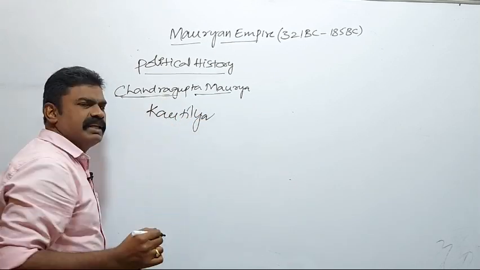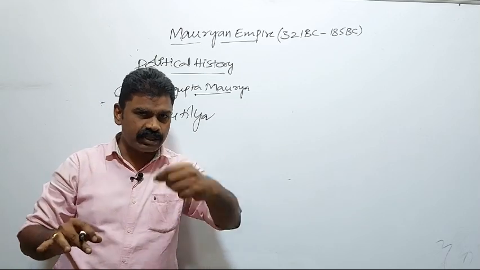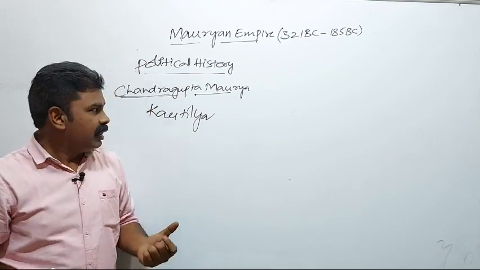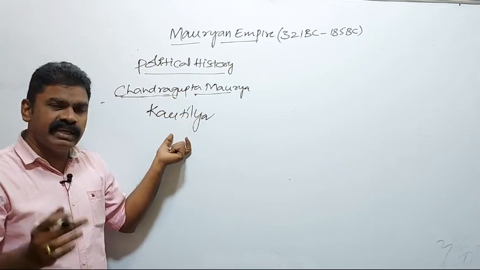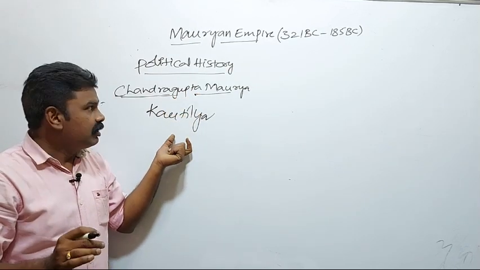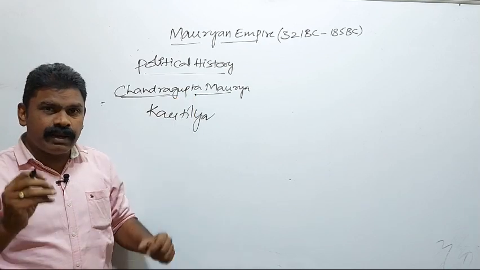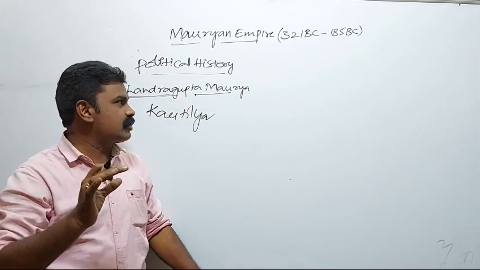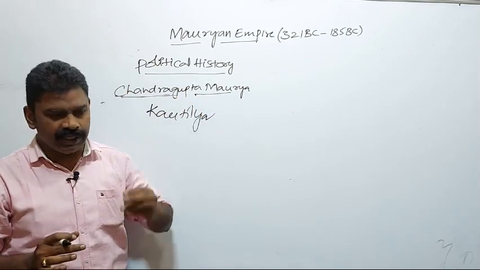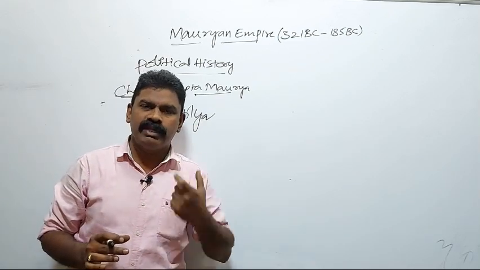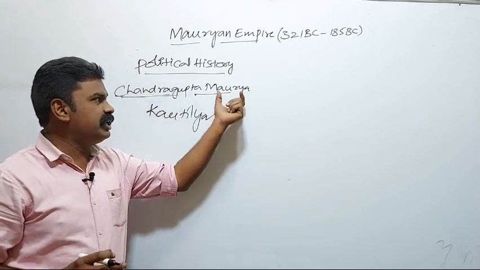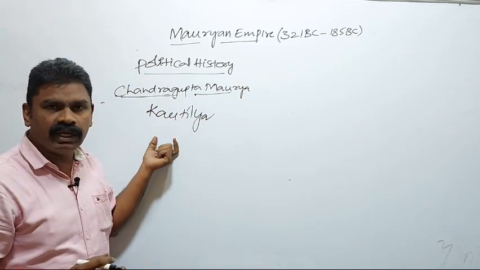While the boy was playing a royal game, Kautilya recognized the qualities of an emperor in the face of Chandragupta Maurya. Immediately he went to him and took up that boy, who was 14 years old.